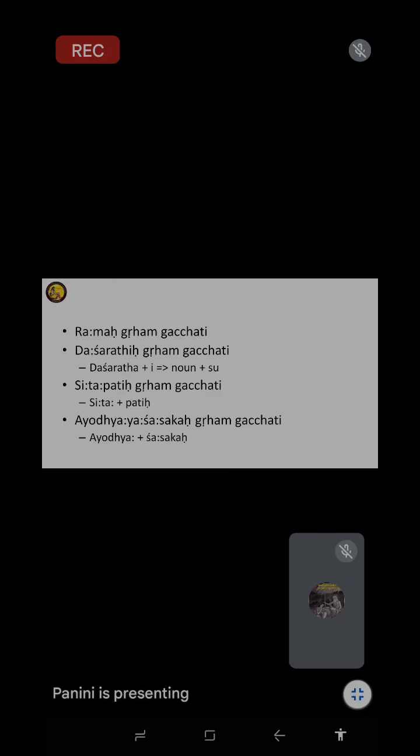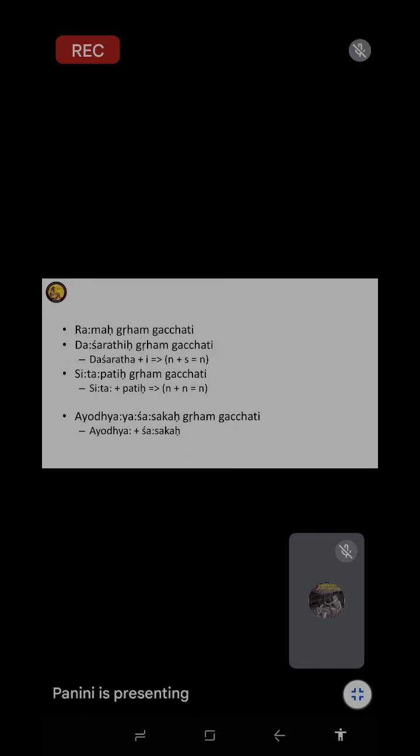You can write noun plus suffix, N plus S, not the full word. Noun plus suffix is one type. You get a word that is a noun. Second is N plus N. N plus N is also a noun. Then it is verb plus suffix, V plus S.